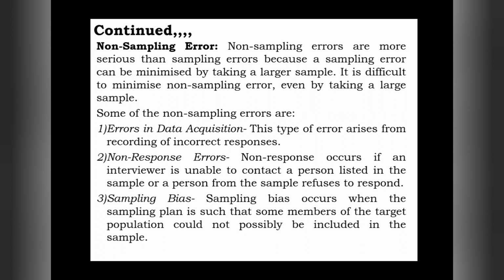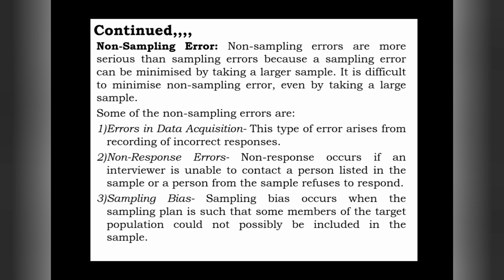Errors in data acquisition. So when that enumerator records incorrect responses, at that time we incur non-sampling error. This is what data acquisition is. Next, non-response errors.